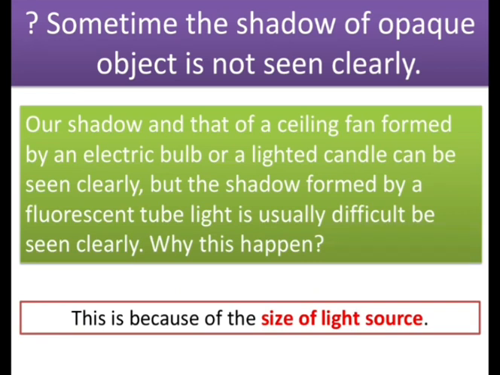Next, many a times we have noted that the shadow of an opaque object is not clearly seen. Our shadow and that of the ceiling fan formed by the electric bulb or the lighted candle can be seen clearly, but the shadow formed by the fluorescent tube light is usually difficult to see clearly.